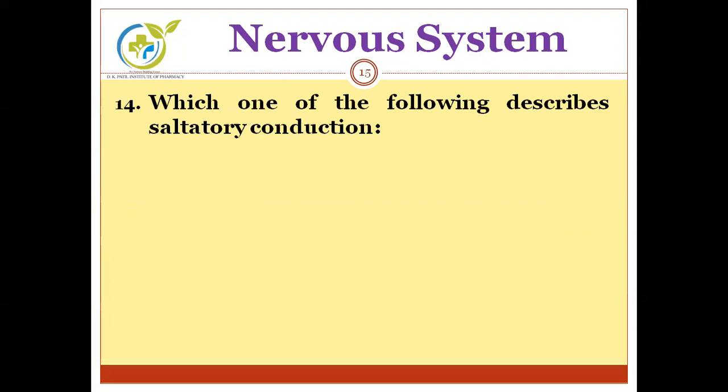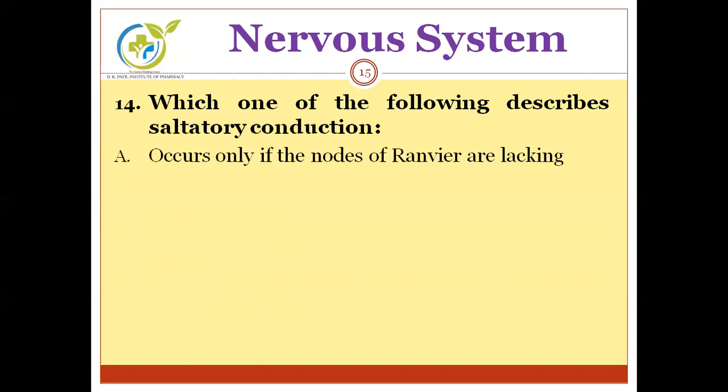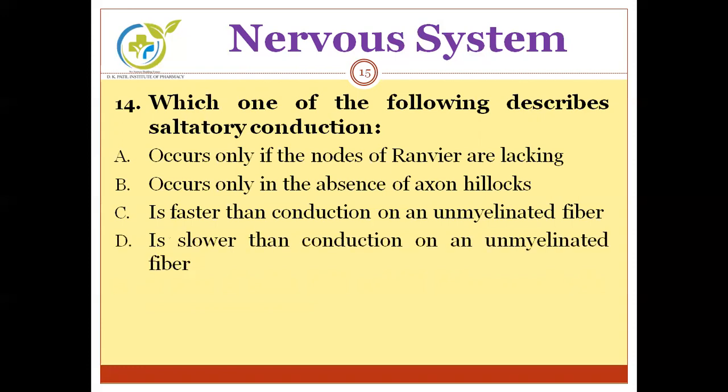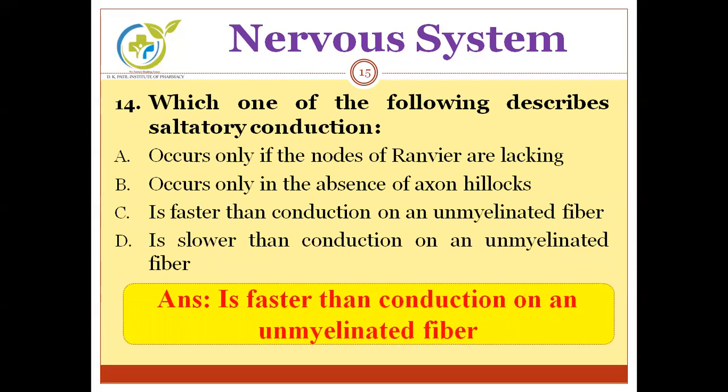Which one of the following describes saltatory conduction? Options are A, occurs only if the nodes of Ranvier are lacking. B, occurs only in the absence of axon hillock. C, is faster than conduction on unmyelinated fibers. And D, is slower than conduction on an unmyelinated fiber. You have to describe saltatory conduction. The correct answer is, it is faster than conduction on an unmyelinated fiber.